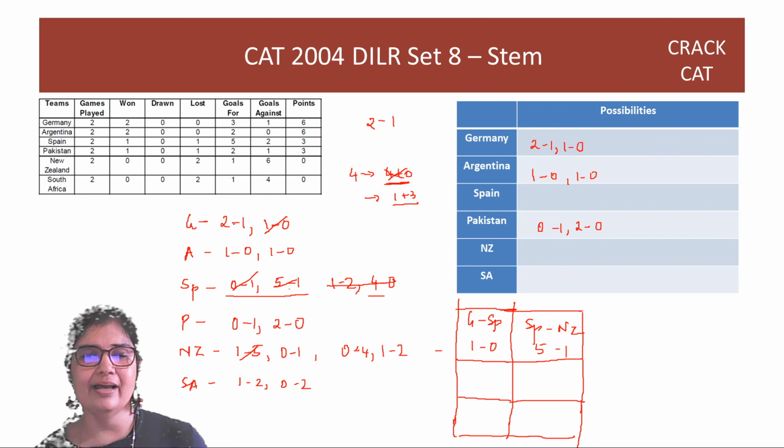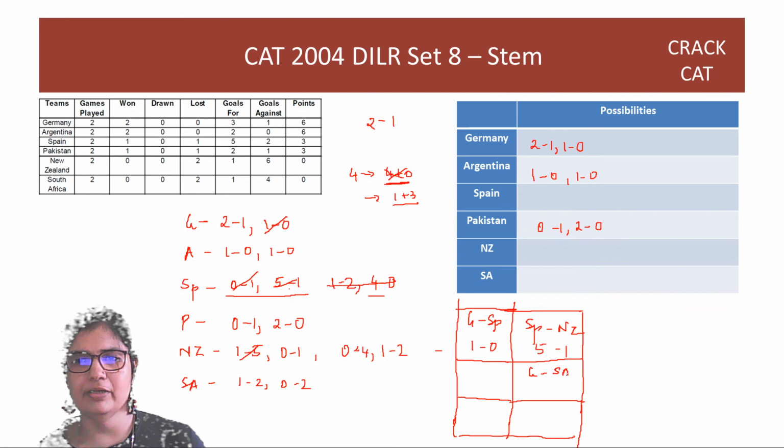Now Germany's 8-1 can only be matched with South Africa, and this has to come here. Germany and South Africa are coming here because Germany's first round is here, right? And Germany wins. As I said, I'm putting the winner first, and the goals are 1 and 2. So South Africa's 0-2 has to be with Pakistan, and that has to be this round. And who wins? Pakistan. We put Pakistan first, and this is 2-0.